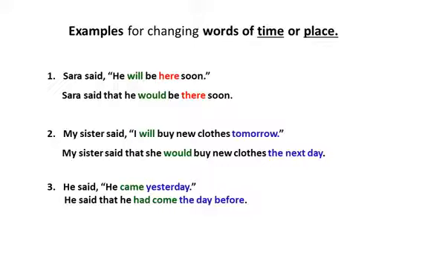Third example, he said, "I came yesterday." In the indirect speech, he said that he had come the day before. Children, see yesterday changed into the day before in the indirect speech. You can see in the direct speech quotation marks are used, and in the indirect speech no quotation marks are used.